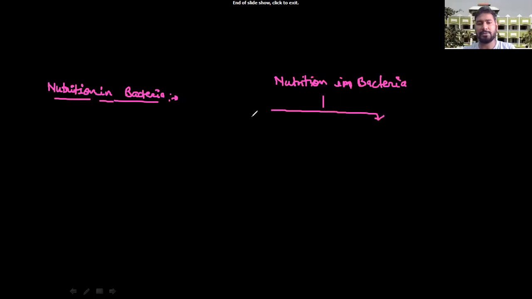The first one is autotrophic nutrition, and the second is heterotrophic nutrition. So the first one is autotrophic, and the second one is heterotrophic nutrition in bacteria.